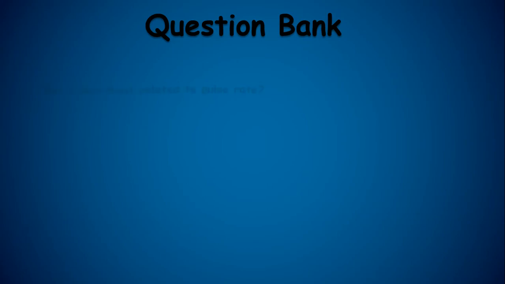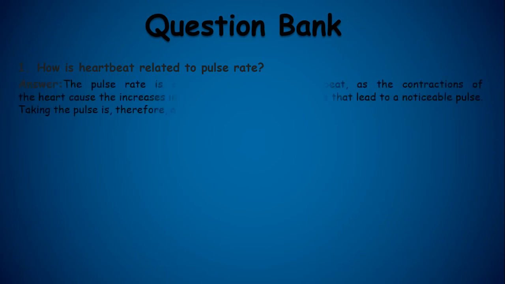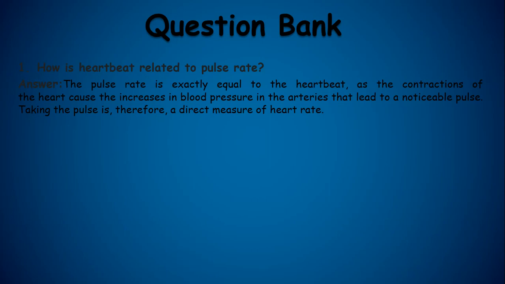Next one is the question bank. First one is, how is heartbeat related to the pulse rate? And the answer is, the pulse rate is exactly equal to the heart rate or the heartbeat, as the contraction of the heart causes the increasing blood pressure in the arteries that leads to a noticeable pulse. Taking the pulse is therefore a direct measure of the heart rate.